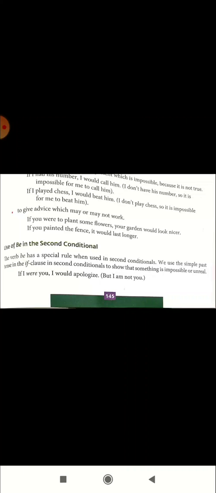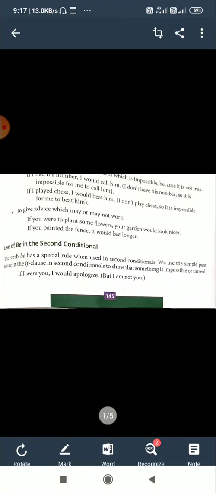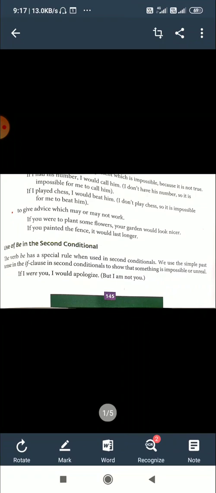The different forms of be are is, are, was, were, being, been, will be, shall be, etc. And in the conditionals, we use different forms of verb be. The verb be has a special rule when used in second conditionals. That is why we are specially mentioning the use of verb be in the second conditional.